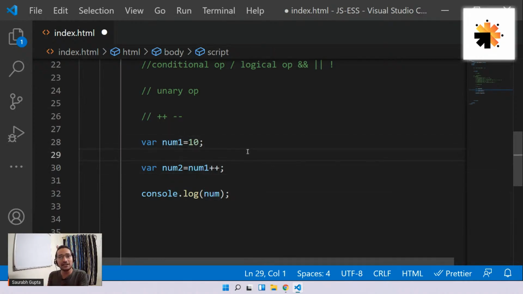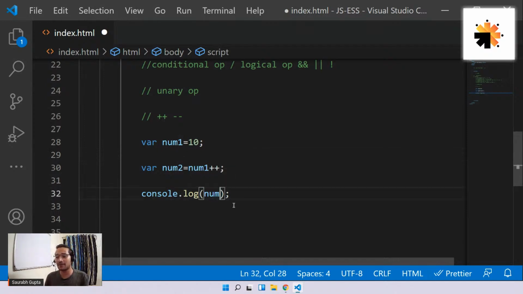Okay, so initially the value of num1 is 10. In this operation, equal to will work first. So the value of num1 is still 10. It's not incremented yet. So 10 will go in num2. So the value of num2 becomes 10, and then num1 will increment itself. So it will become 11.